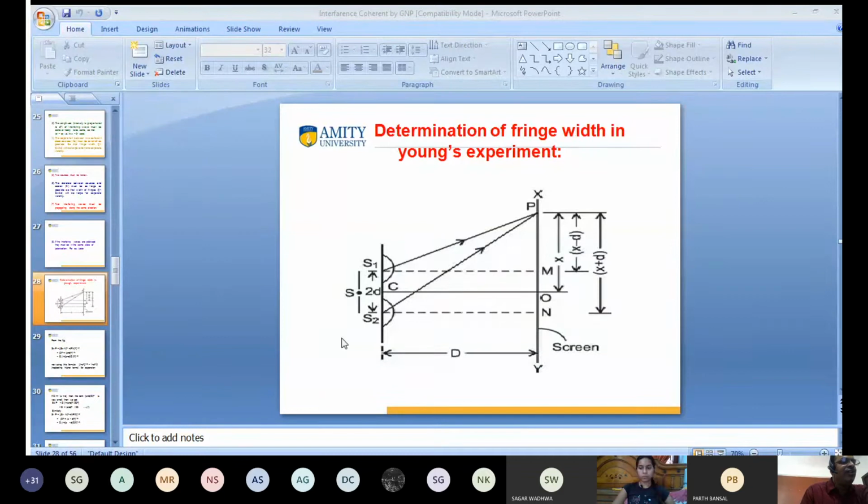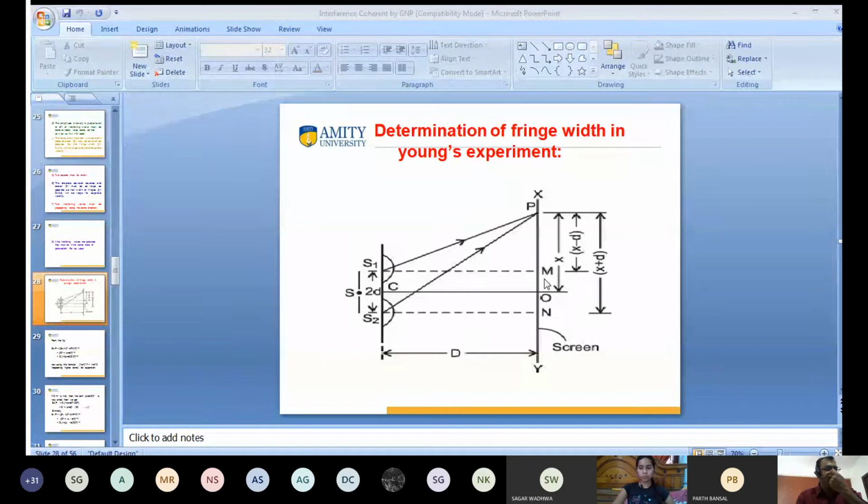So this is capital D. The interference pattern we observe at any point on screen Y. This is Y. What is Y? Y is the screen where we get the interference pattern. But at point P, I want to calculate the fringe width, which is at distance x from O.